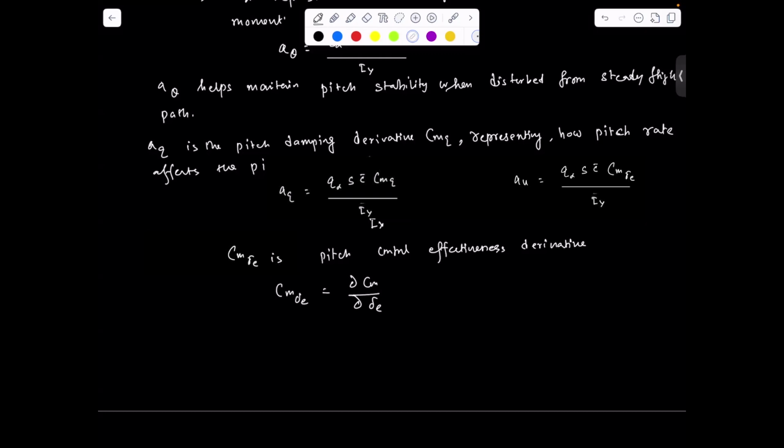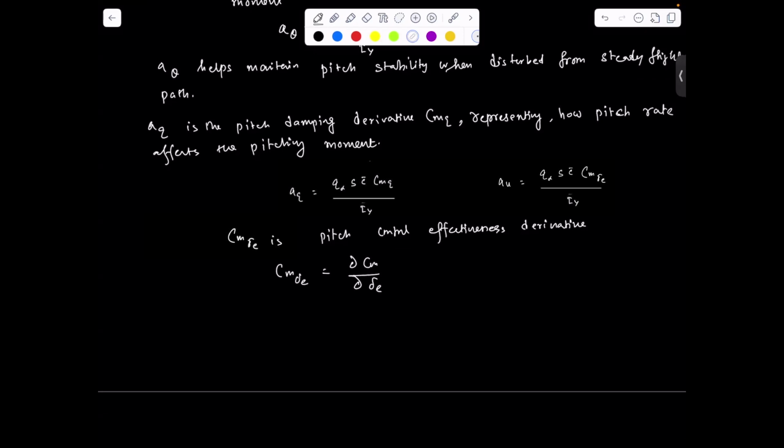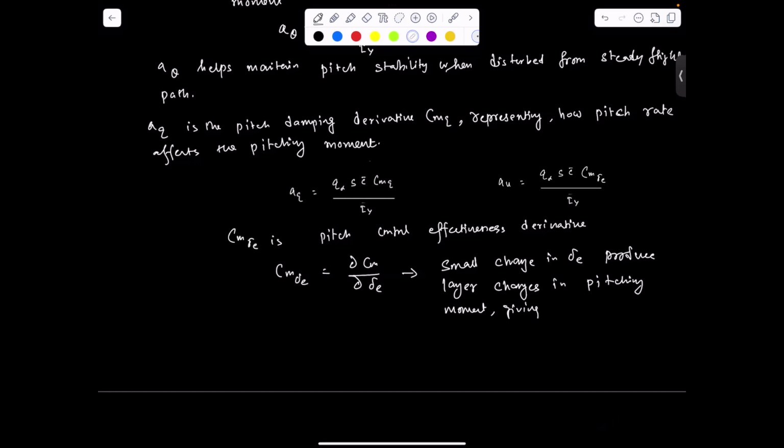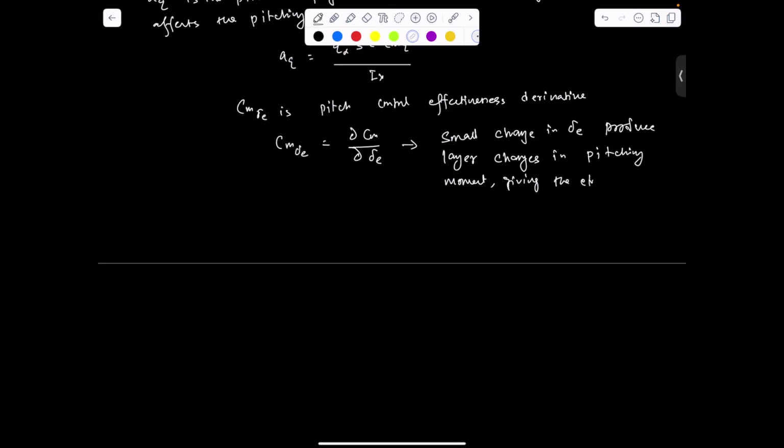The value of Cm delta e means that a small change in delta e produces larger changes in the pitching moment, giving the elevator greater authority over pitch control.